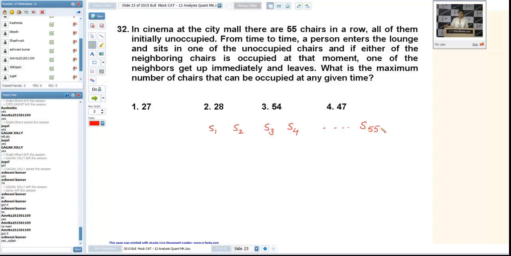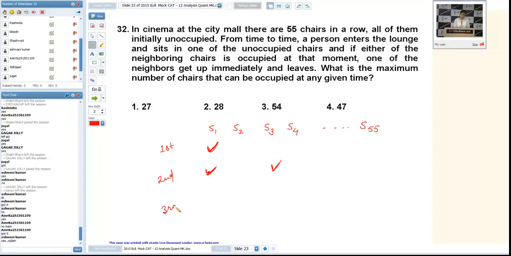First of all, let us assume that a guest is coming and he is occupying the first chair. Now the second guest is coming. First chair is already occupied, so he is sitting at the third chair. That is the first guest, that is the second guest.